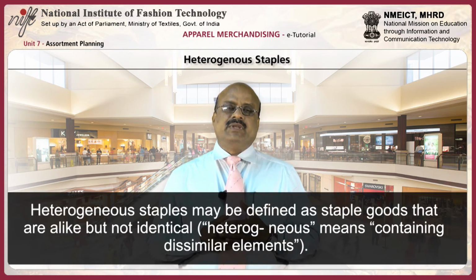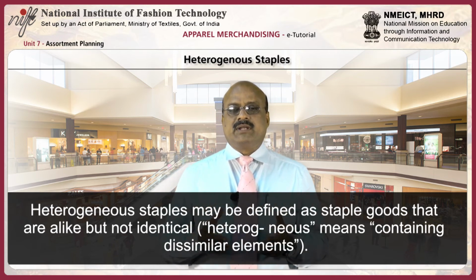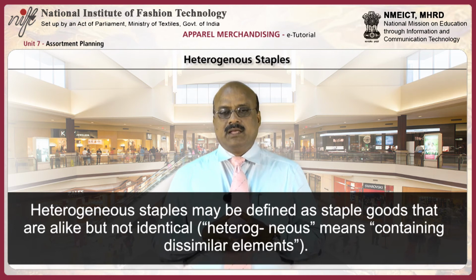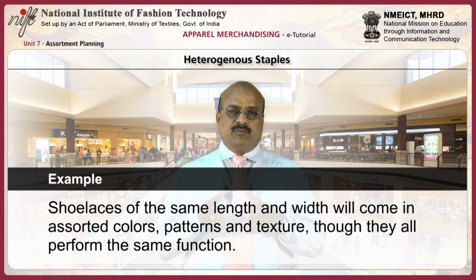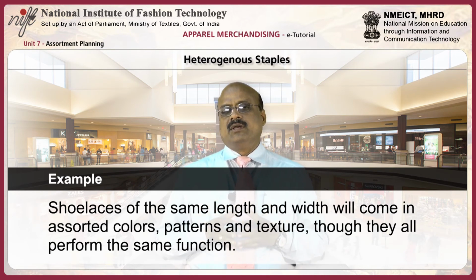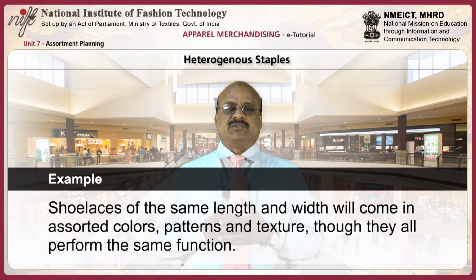Heterogeneous staples may be defined as staple goods that are alike but not identical. Heterogeneous means containing dissimilar elements. For example, shoe laces of the same length and width will come in assorted colors, patterns and textures.